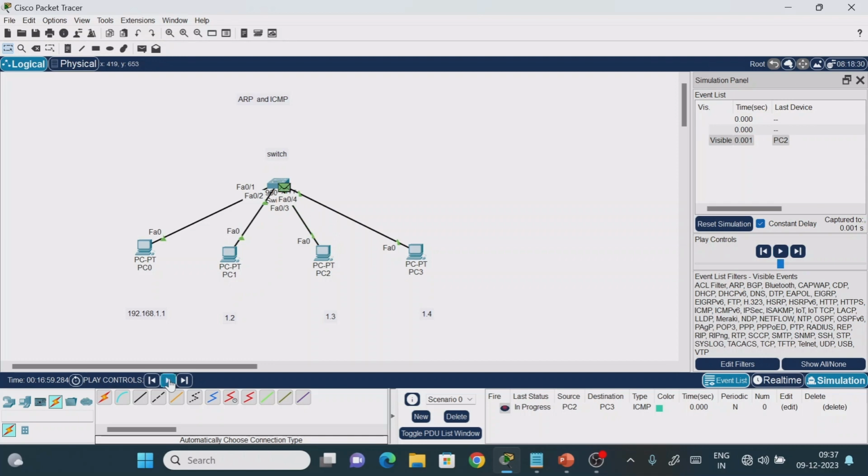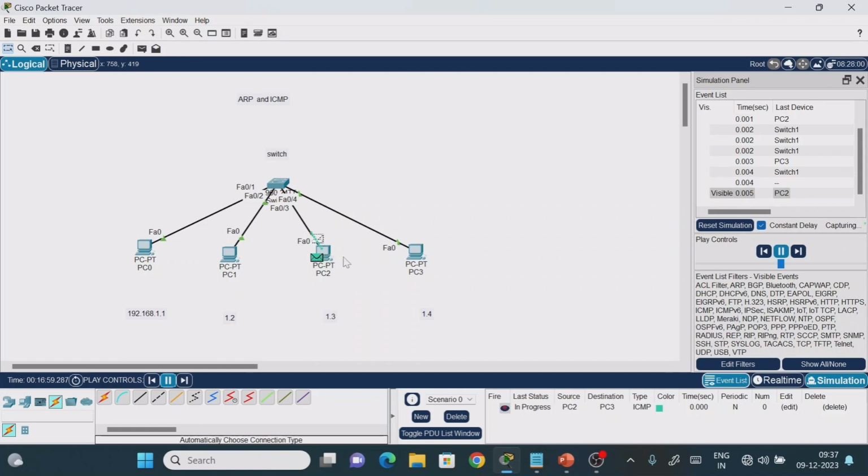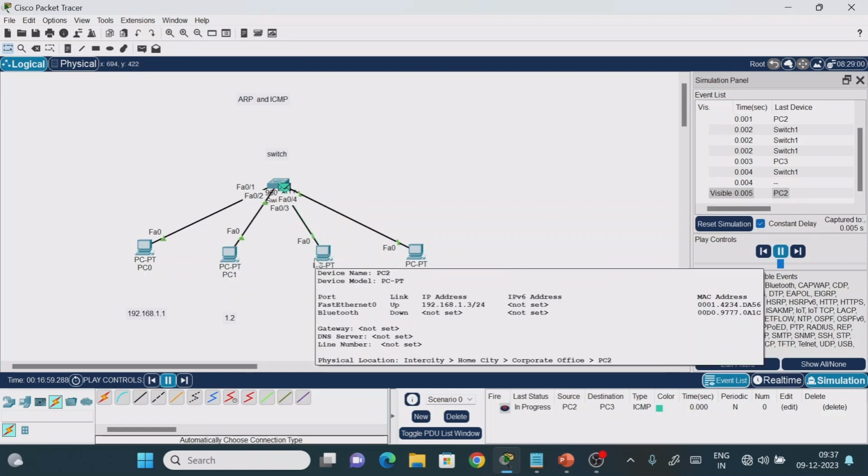Once the ARP protocol goes, the switch is able to learn the MAC address of this device, right? But it doesn't know where the destination device is located, so it sends a broadcast. This one will reject the packet. This is the destination, right? It will accept the packet, so that it is returned back to here. Now see that ARP is completed as well as the ICMP also completed.